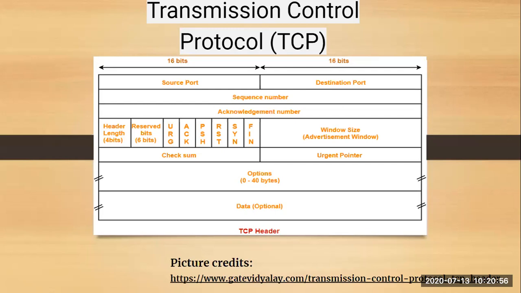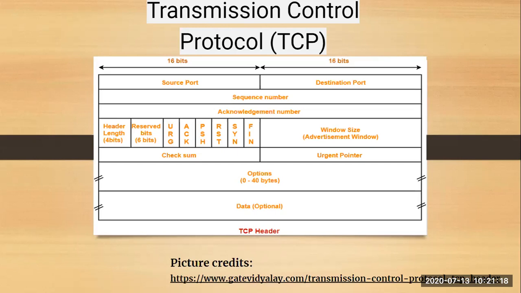Transmission Control Protocol has some headers. These are the headers on your screen. The very first is your source port. It is a 16-bit address that defines the port of the sending application. Similarly, the destination port is 16-bit again, and it identifies the port of the receiving application.